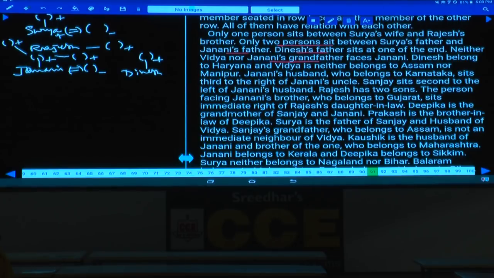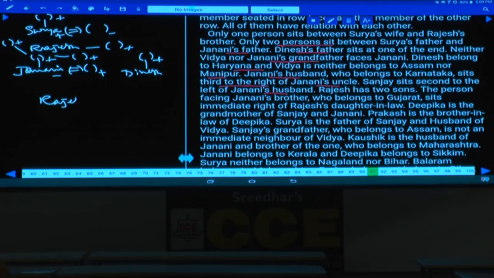Dinesh belongs to Haryana and Vijay neither belongs to Assam nor Manipur. Janani's husband belongs to Karnataka, sits south to the right of Janani's uncle. Sanjay sits second to the left of Janani's husband. Sanjay is seated second to the left of Janani's husband. Janani is a female, isn't it? Rajesh has two sons. Now this Rajesh is having two sons.